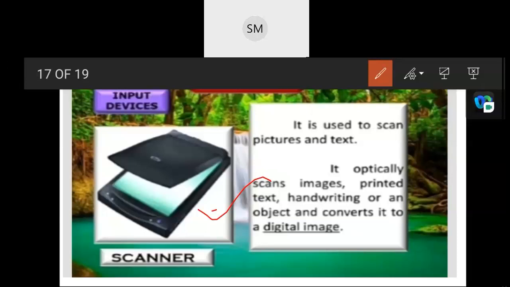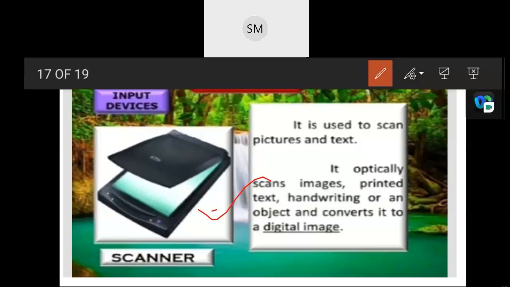So it optically scans images, print, handwriting as well as objects and converts them to a digital image on the computer screen. So what is the main use of that?